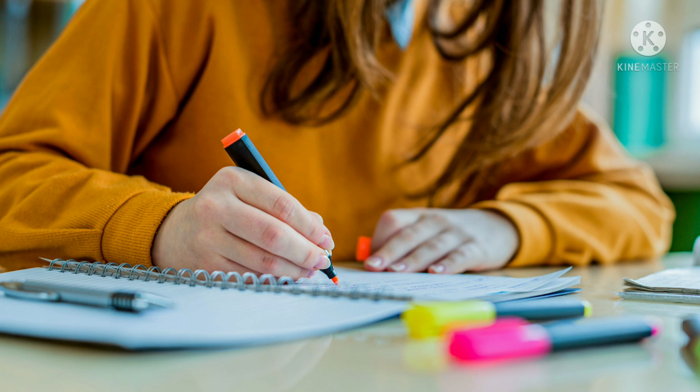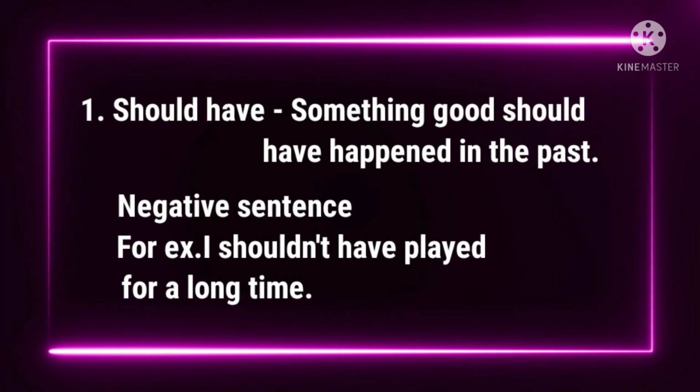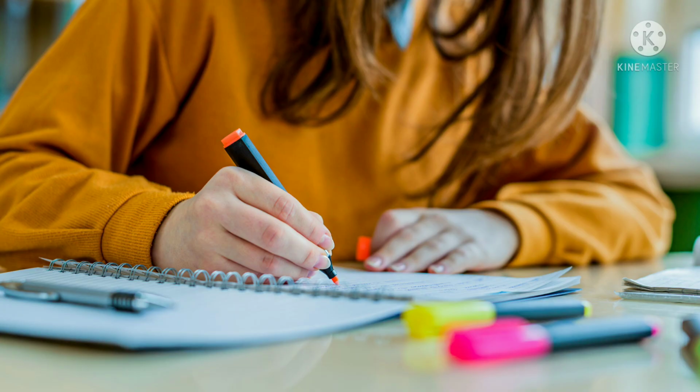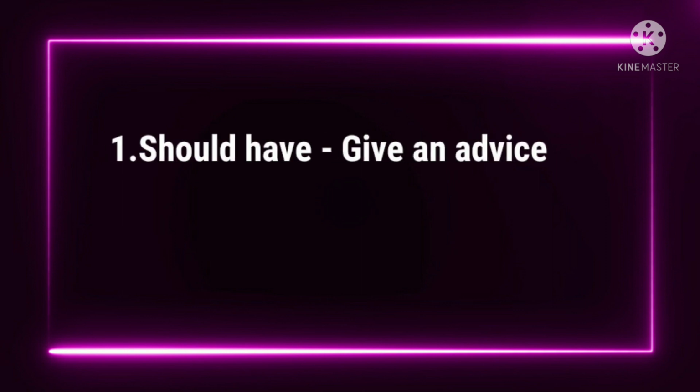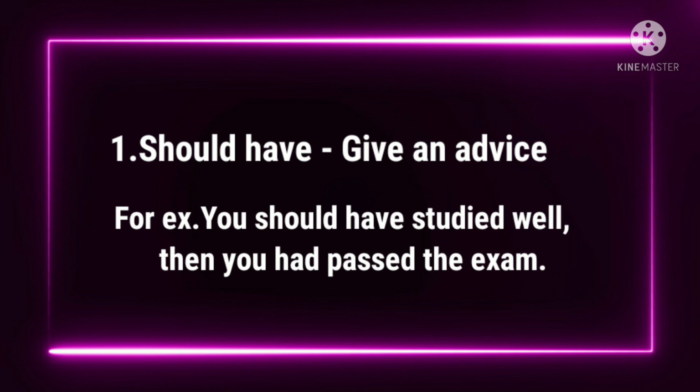You can make a negative sentence like this. I shouldn't have played for a long time. That's how I could have studied more. Just like that, you can give advice as well. For example, when your friend says, yes, you should have studied well, then you would have passed the exam.